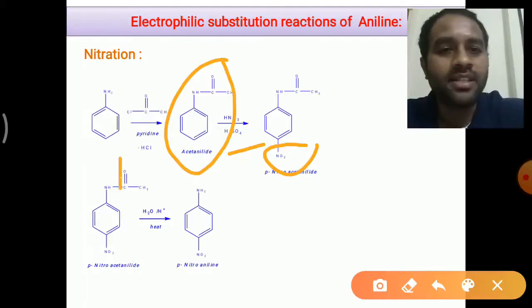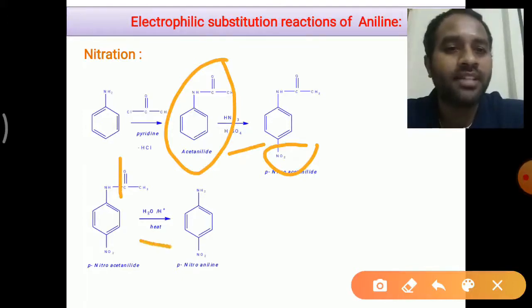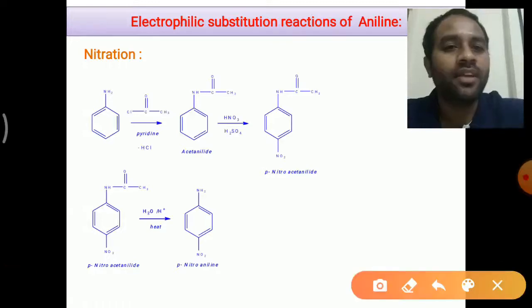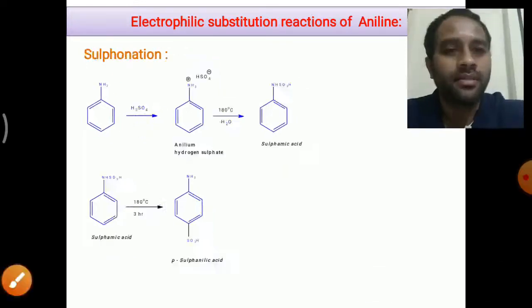When we hydrolyze this amide group in presence of acid medium followed by heating, we will get our desired para-nitroaniline. In this way we can indirectly prepare para-nitroaniline, right? For that, what we are doing here is converting the NH2 group into acetanilide, right?